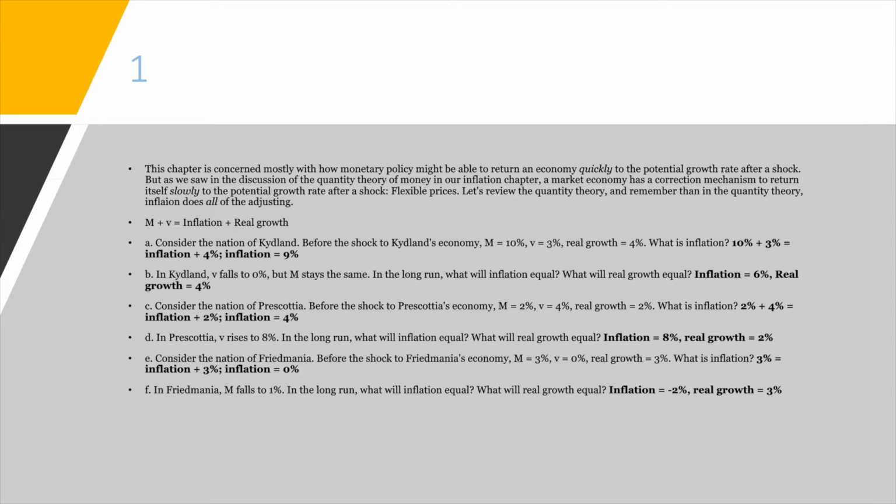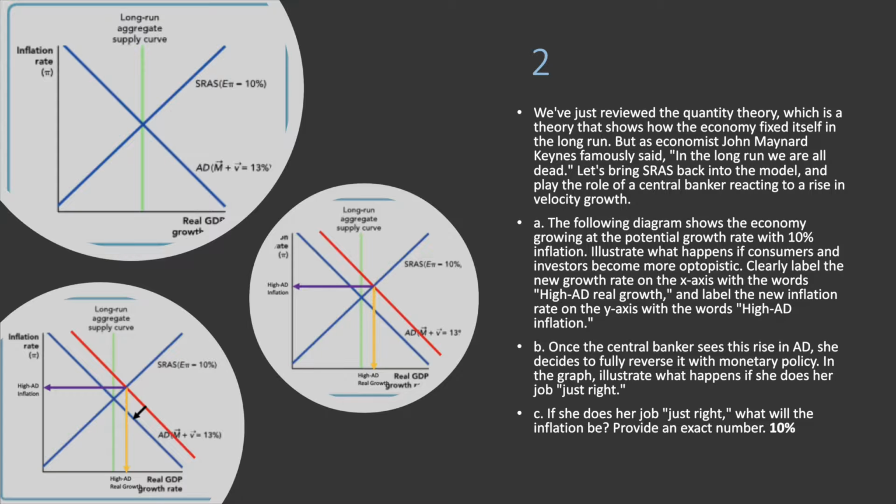And part E, we consider the nation of Friedmania. Before the shock, M equals 3, V equals 0, and real growth equals 3. What was inflation? 3 plus 0 is 3, 3 minus 3 is 0, so inflation would equal 0%. In Friedmania, M falls to 1%. In the long run, what would inflation and real growth equal? As I said before, real growth would equal 3%, while inflation would equal negative 2%.